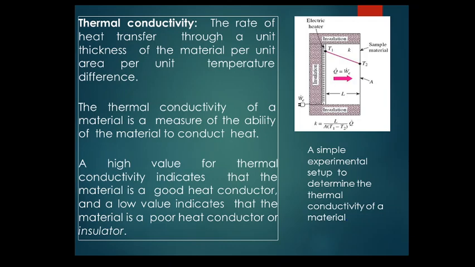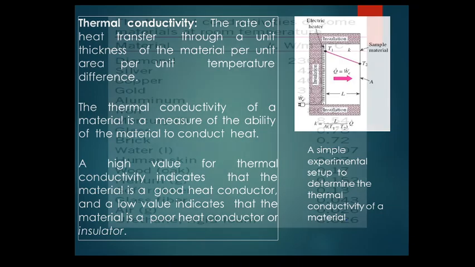Now we can define thermal conductivity. It is the rate of heat transfer through a unit thickness of the material per unit area per unit temperature difference. So the thermal conductivity of a material is nothing but the ability of a material to conduct heat. The higher the value of thermal conductivity, the better the conductor of heat, and the lower the value of k, the poorer the conductor of heat.